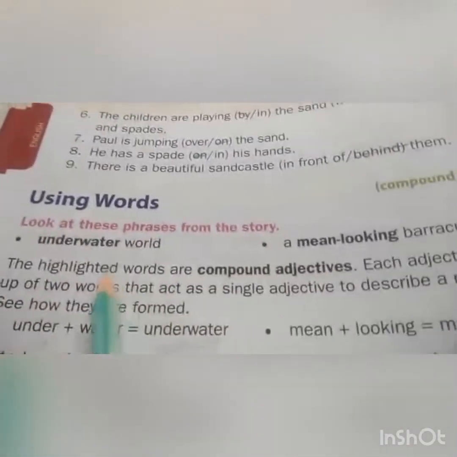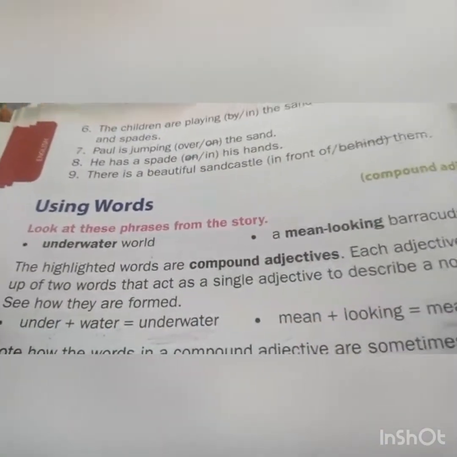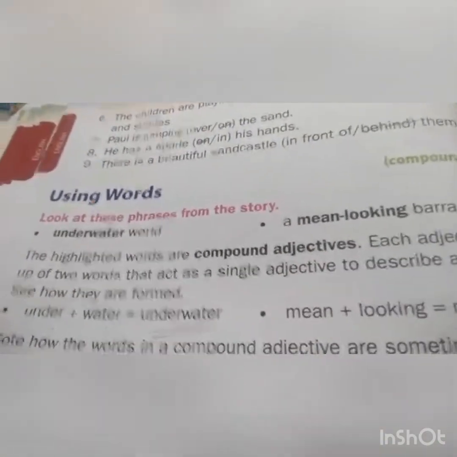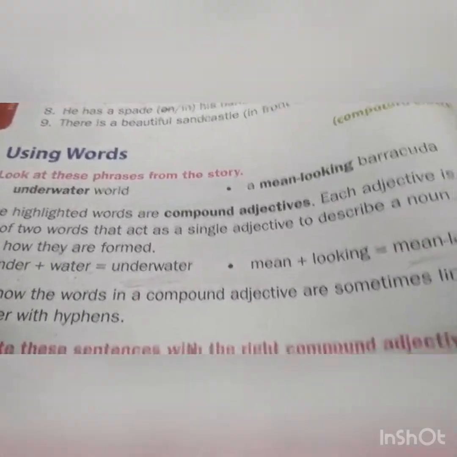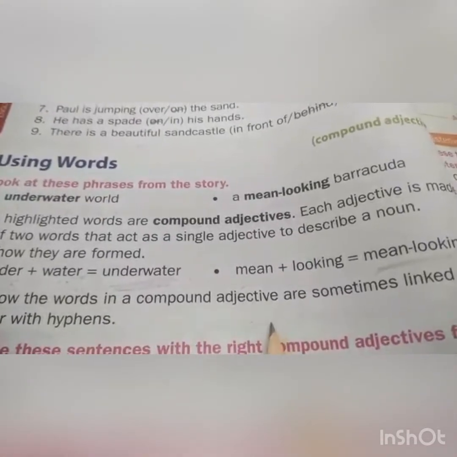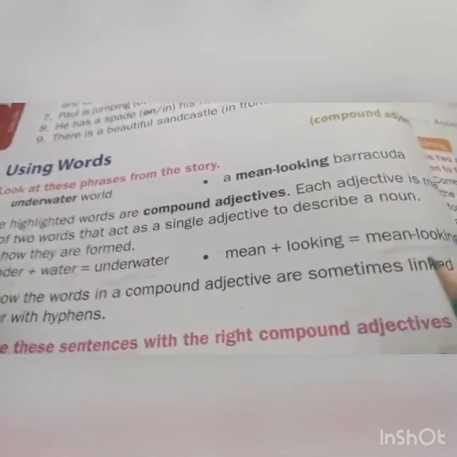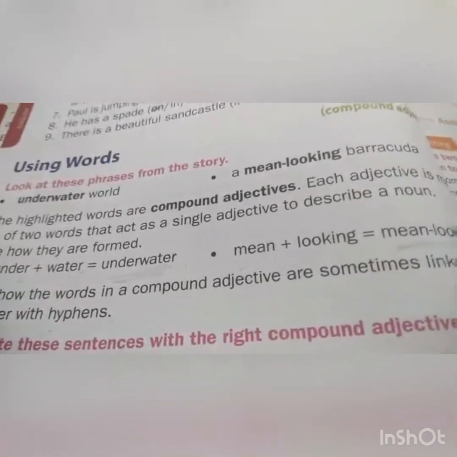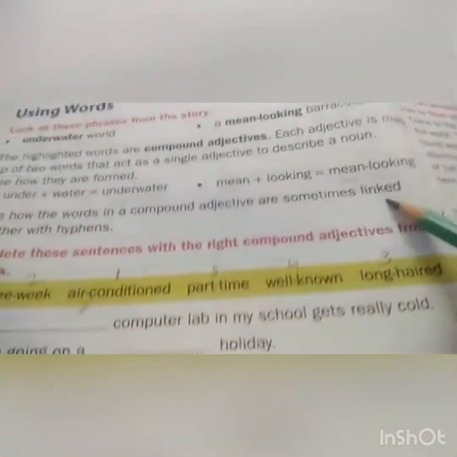Okay, children. These two compound words you have to write in your classwork. Another compound words also you have to write in your classwork, and take a photo and send it to me like this. Sunflower. Sun plus flower. Sunflower. Notebook. Note plus book. Notebook. Like this you have to write some words in your classwork and take a photo and send it to me. Okay, children. Next.